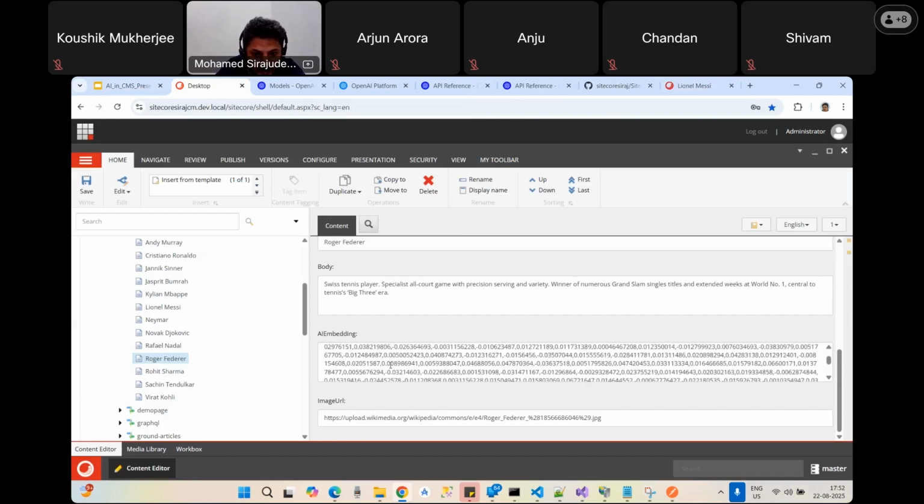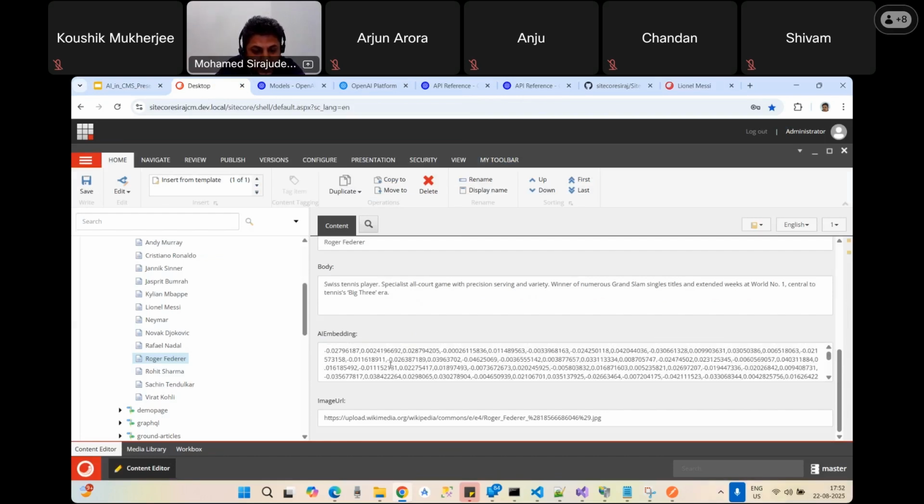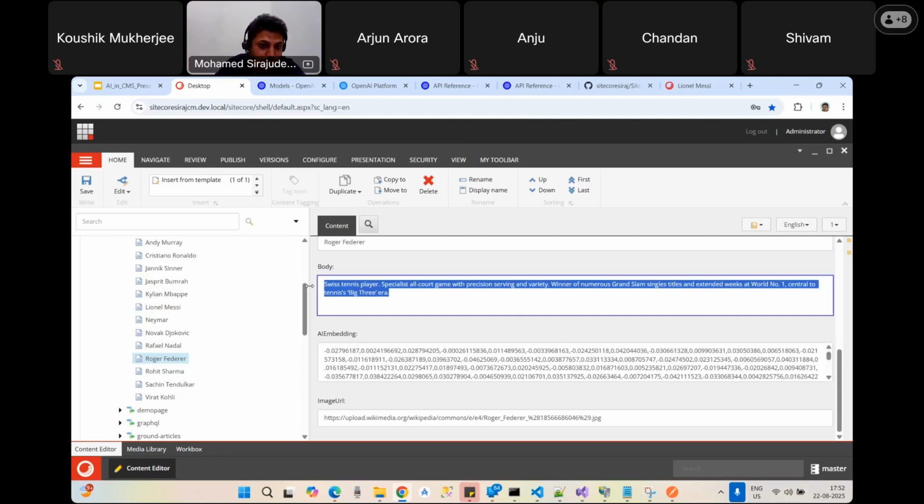We don't know how this vector value is produced. It has been produced by the AI and stored in our system, generated through this body. So it has some close connection, right? Whenever we call that related API, the related API compares these AI embedding values among these players and gives the result.